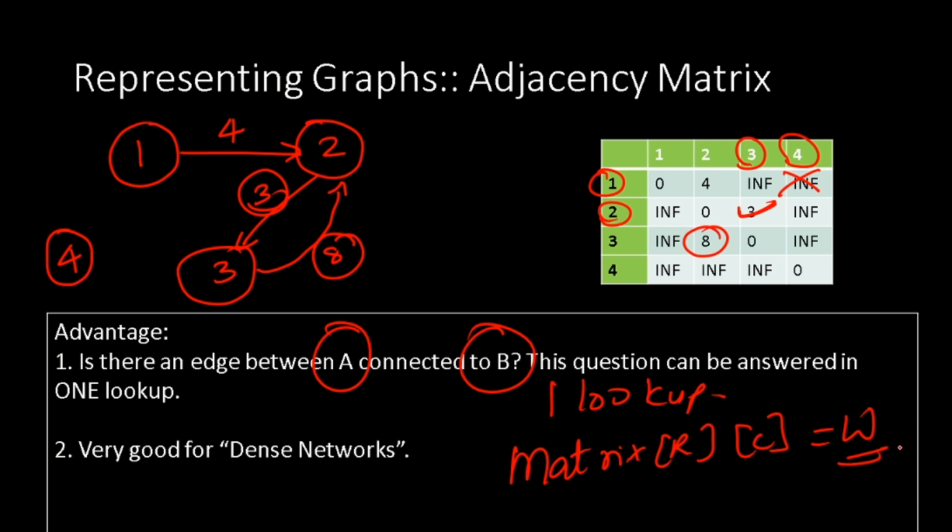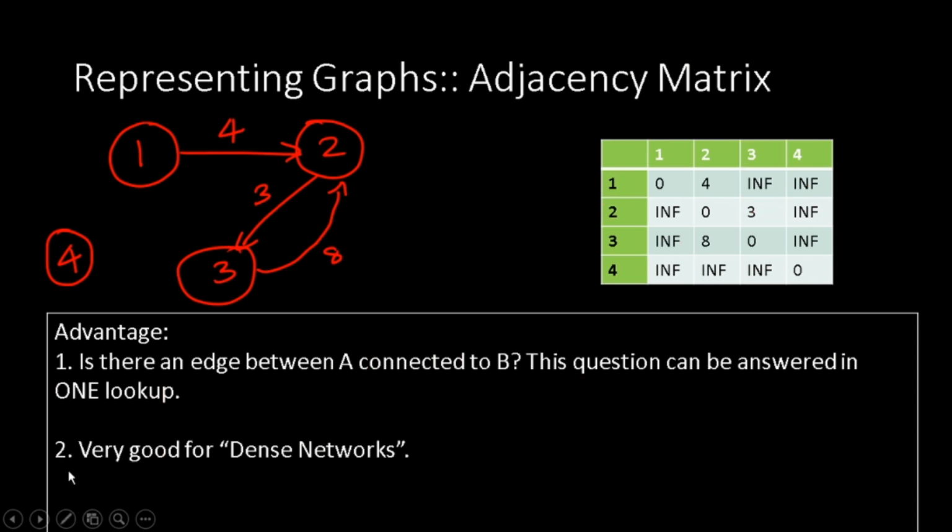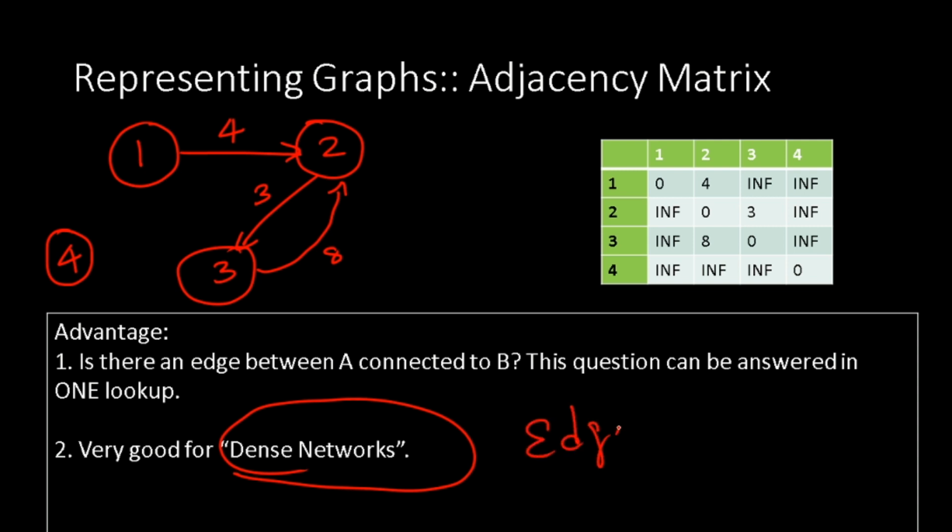So easy, so elegant. The second advantage of adjacency matrix, it is quite good for dense networks. What is a dense network? When the number of edges is much greater than the number of vertices. Why is that the case? Because our matrix is very vertex heavy. So if you have 100 vertices, we need 10,000 units of storage space. So we want the edges to be far greater than the number of vertices to use the space efficiently.